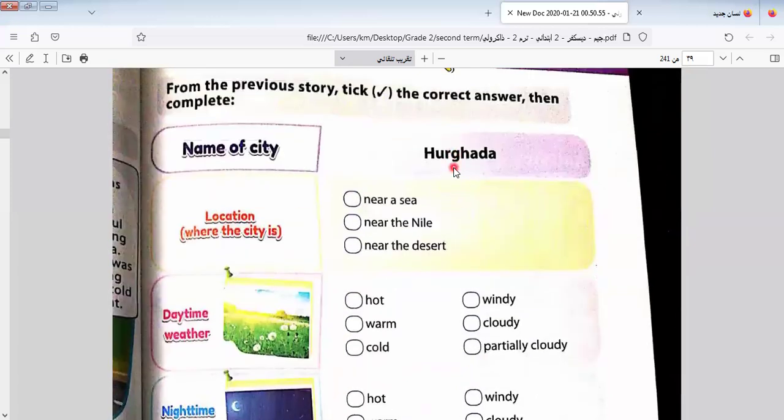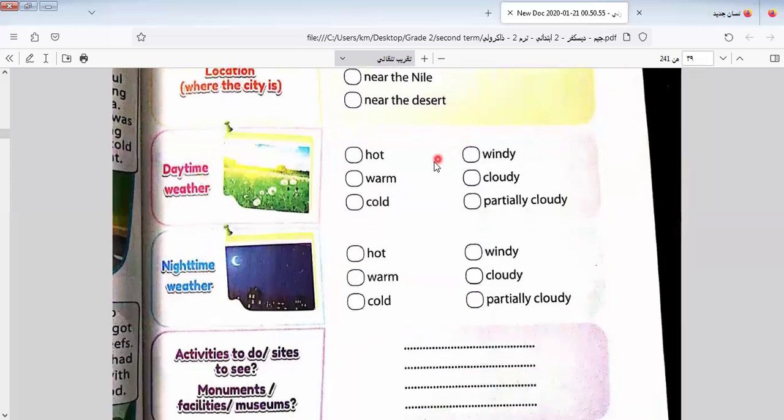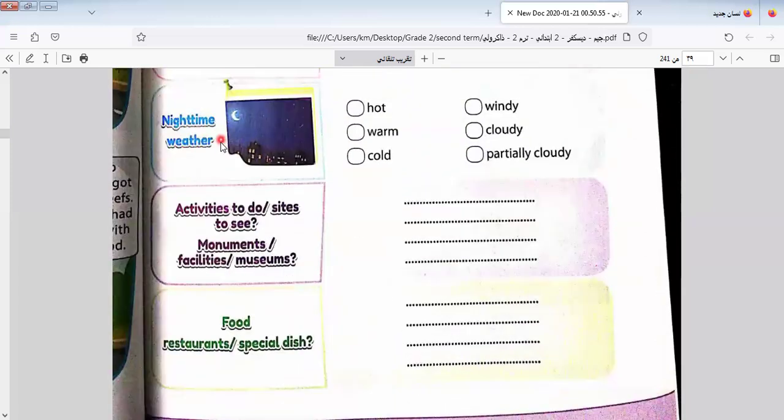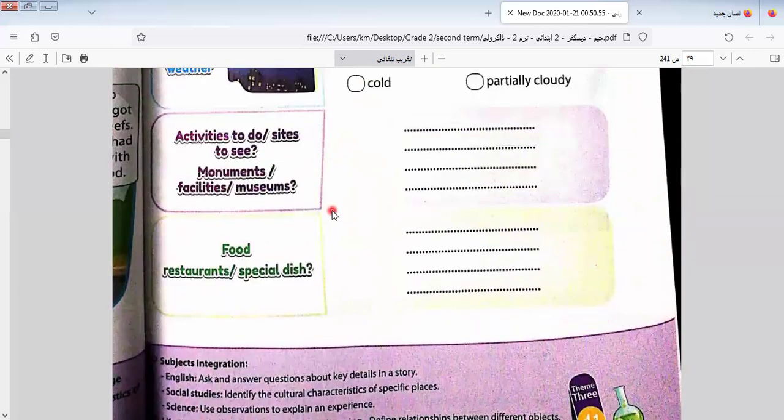Okay, here we have the location. Here is Hurghada. You talk about Hurghada. The location is near sea, near Nile, near desert. No, near sea. Daytime is warm. Nighttime is cold.